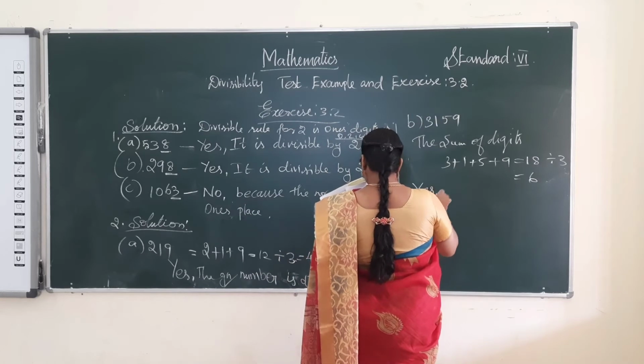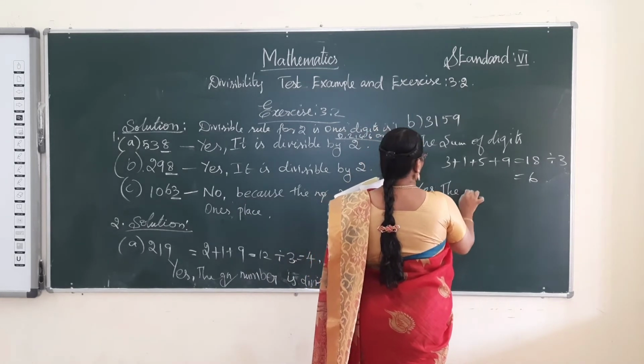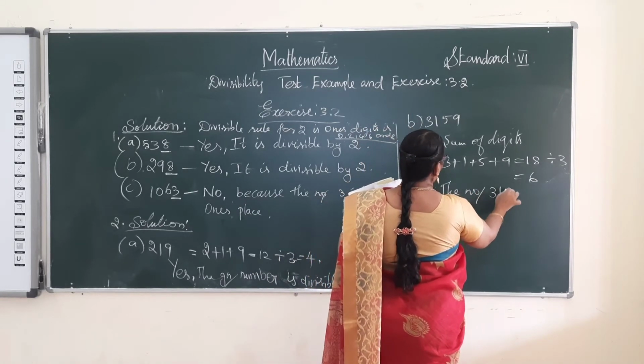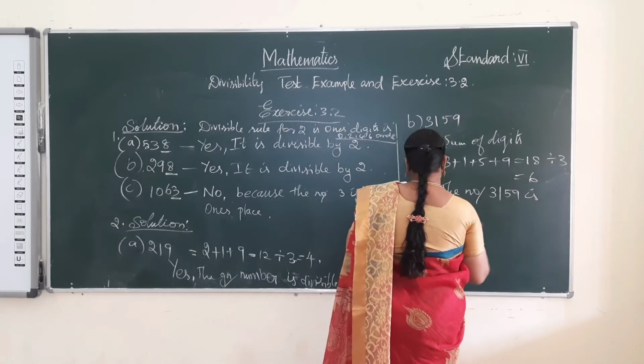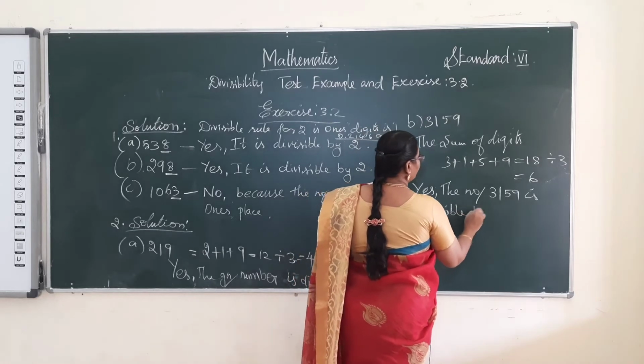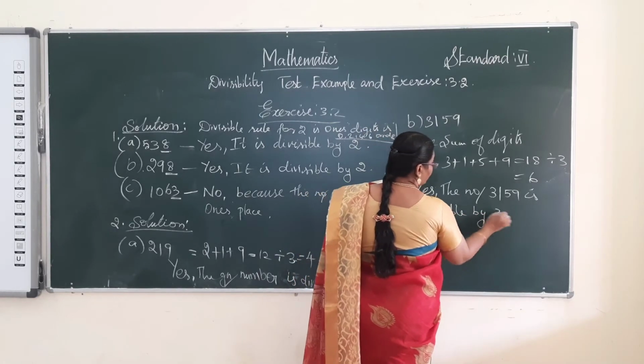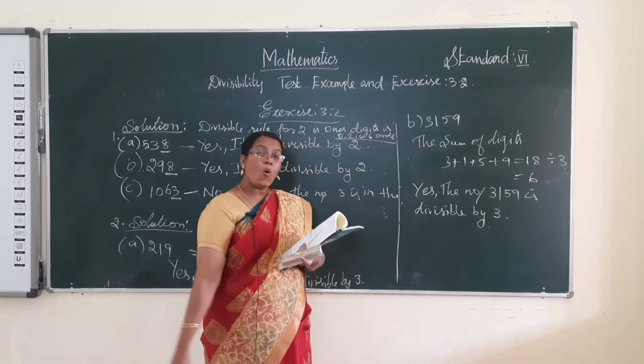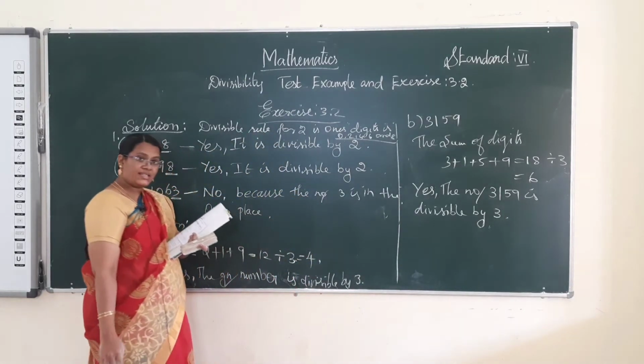Yes, the number 3159 is divisible by 3. C is homework in the second problem.